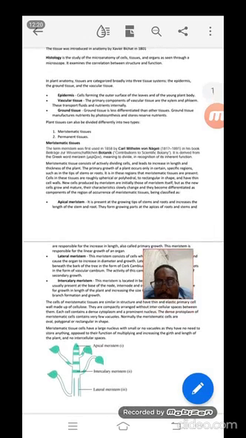Apart from that, when we look at a plant from the outside, the plant mainly has three types of tissue systems. One is at the top, which is called the epidermis. Number two is called the vascular tissue, which helps to conduct water.